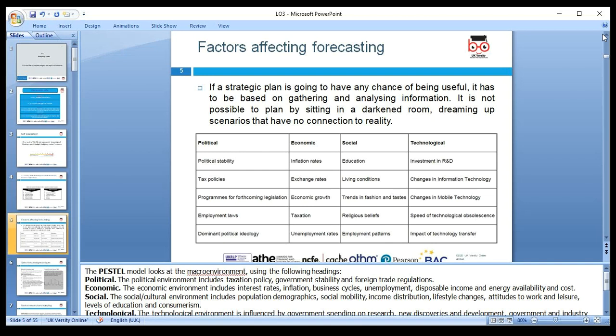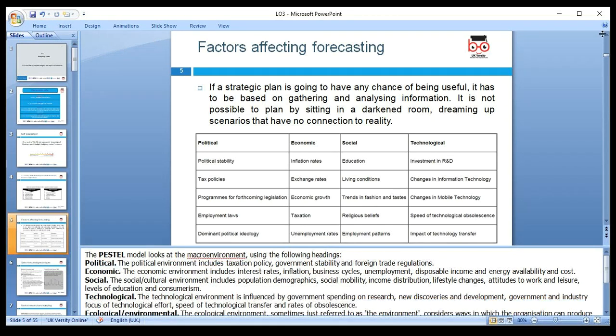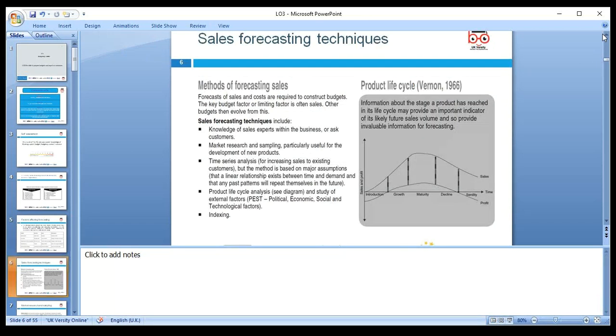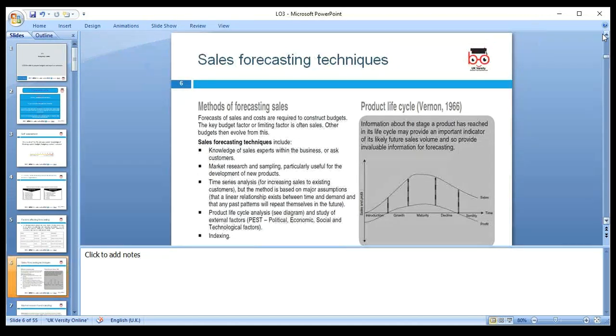We should have good information about the political situation, about what is happening in the economy, about social factors, and about technology factors. Based on these, we can make decisions and forecast. So if the economic growth is 5%, which is highly likely, industries will pick up, some more and some less. That's why we need to focus on forecasting for the future.